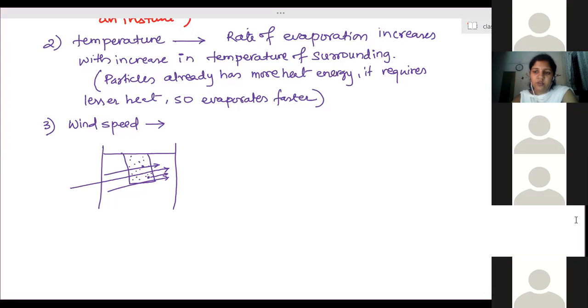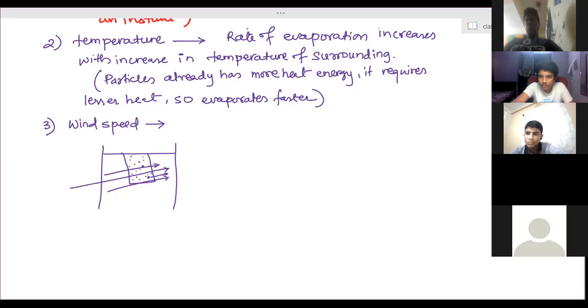Clear? So therefore, with increased wind speed, the rate of evaporation increases because those air particles easily take up the water particles with them. The air can easily take up the water particles from the surface along with it.